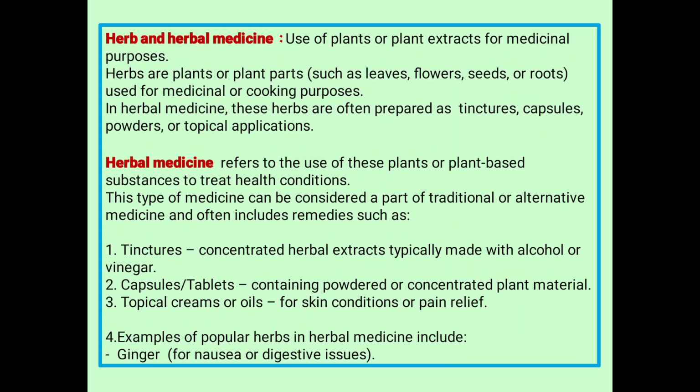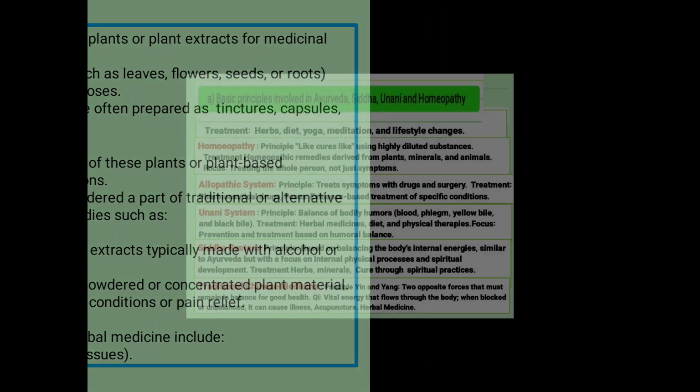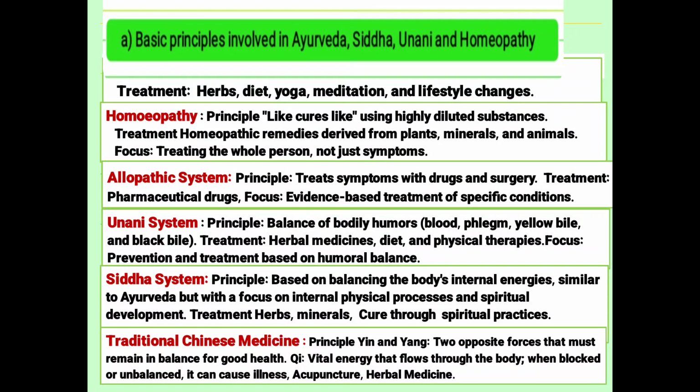This type of medicine can be considered part of traditional or alternative medicine remedies, such as tinctures, concentrated herbal extracts typically made with alcohol or vinegar, capsules or tablets containing powder or concentrated plant material, and topical creams or oils, for example ginger for nausea or digestive issues. Basic principles involved in Ayurveda, Siddha, Unani and homeopathy treatments.